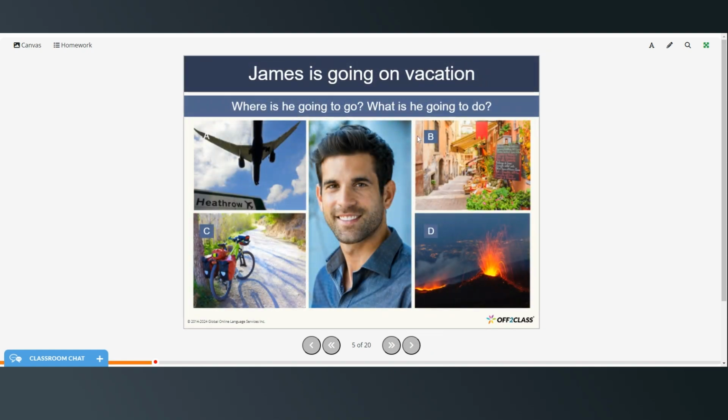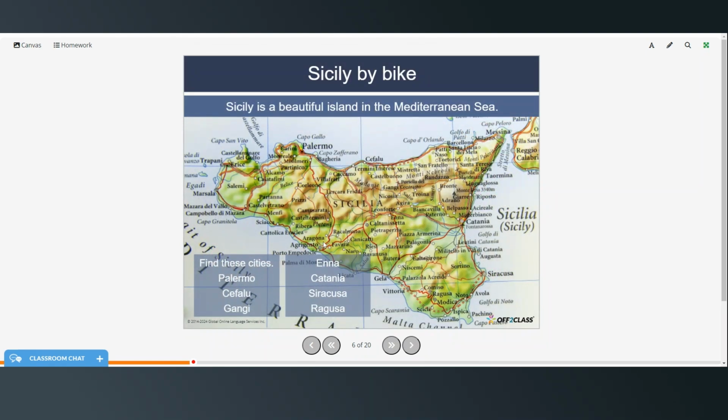So James is going on vacation. So look at the pictures and see if you can figure out where he is going and what he's going to do. All right, he's going to Sicily by bike, and Sicily is a beautiful island in the Mediterranean Sea.